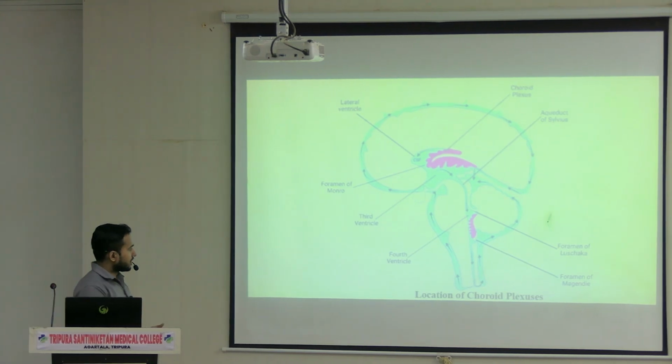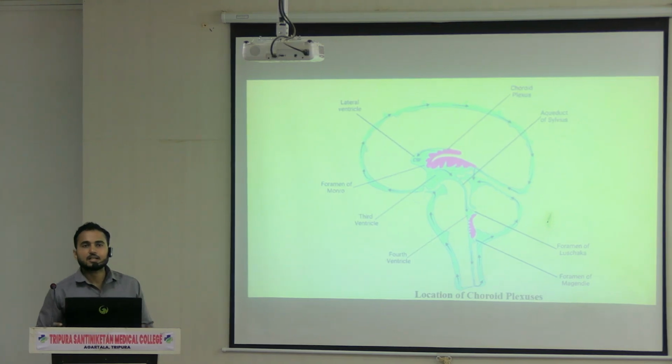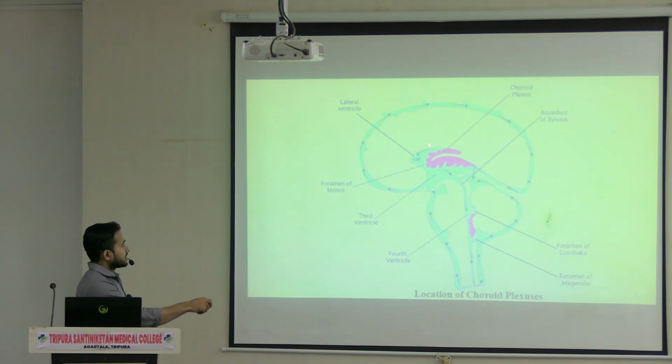Next, you can see the location of the choroid plexus. Just now we have seen the structure of the choroid plexus: how it is present and what cells are present. Which cells are present? Ependymal cells. These are simple cuboidal epithelium having microvilli, and ciliated. Next, you can see the locations.